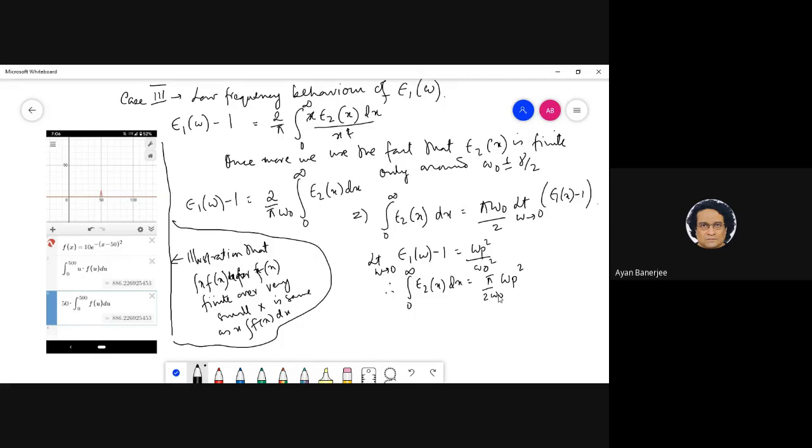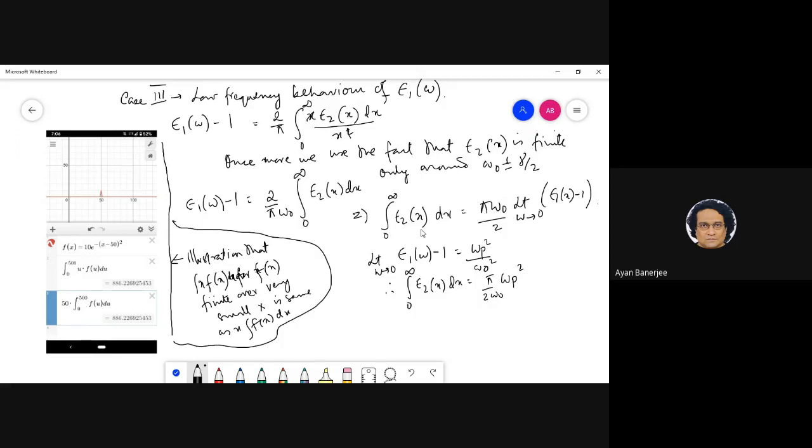Now think of it, both of these, I had this value where this thing we had, and we also had the other part, right? Both were looking at the same kind of characteristic for epsilon 2 x.